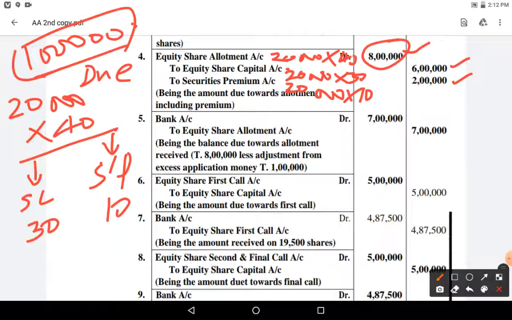The 15,000 applicants for whom you gave 10,000, that excess money of 20 rupees each for 5,000 shares, 1 lakh, will be adjusted in allotment. Remaining only they will pay. So bank account debit to equity share allotment account, because already allotment 1 lakh we have already received. So out of 8 lakhs adjustment from the excess application 1 lakh, remaining cash only you will receive.